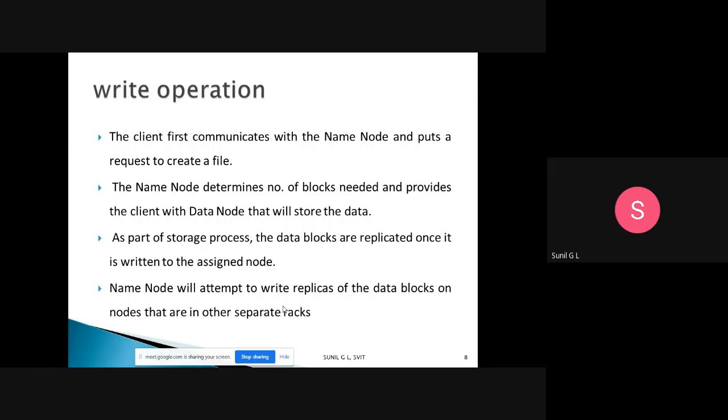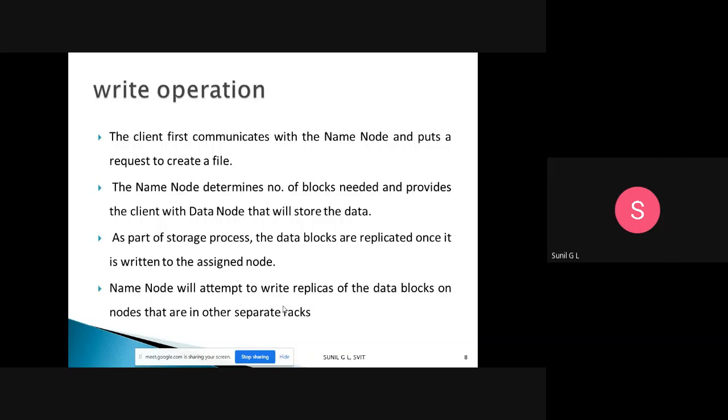We need to maintain replications because if a data node fails, we can take the duplicate copy from the replicas.